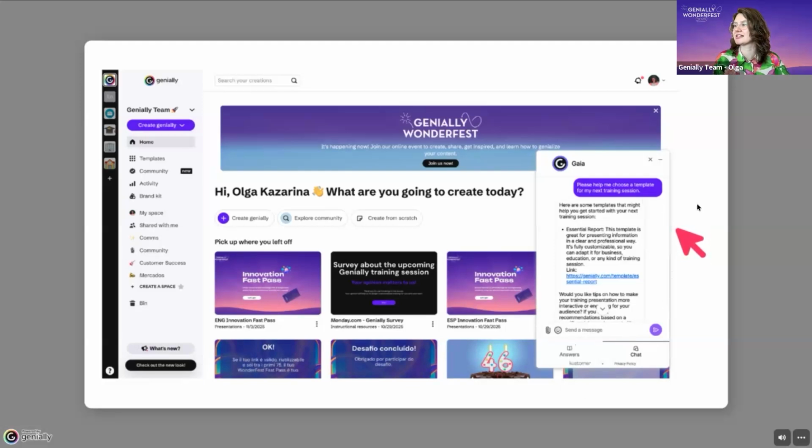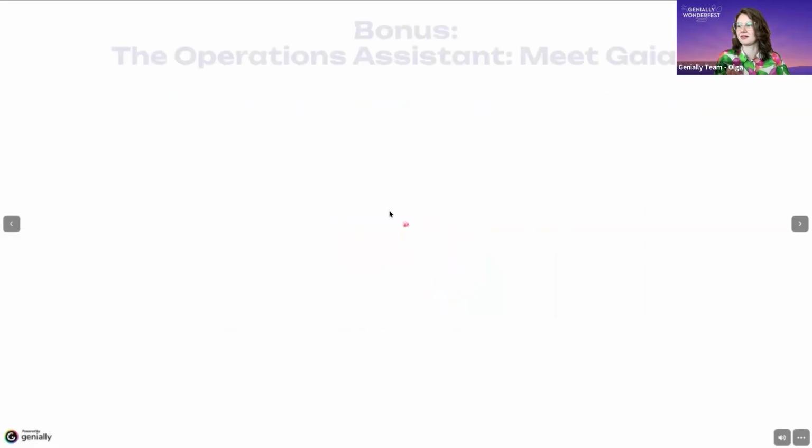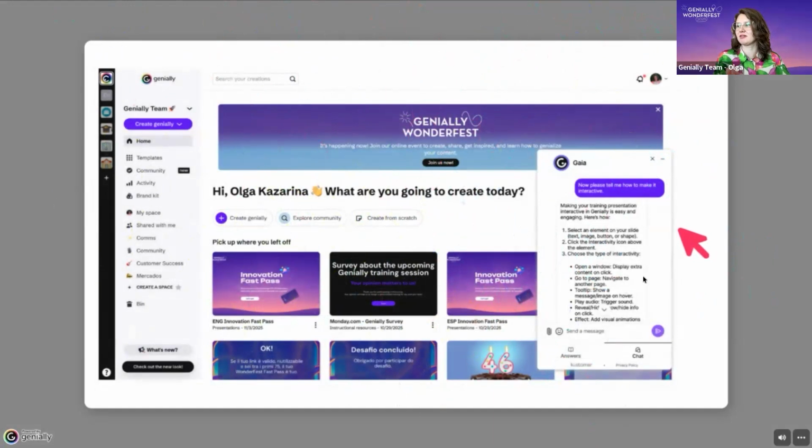So here you see how I was asking Gaia to help me choose the template. And let me show you another example right here. So here, after Gaia helped me find a template, I also asked Gaia how to make it interactive, and I got a set of instructions, right? So here we can see how Gaia does not replace our human team, it actually complements it, right? So thanks to Gaia, our team can focus on strategic, complex challenges so you get support that's more personal and agile and 24/7. Isn't it amazing? While you focus on putting on the show, Gaia makes sure the magic never stops. You're in great company.